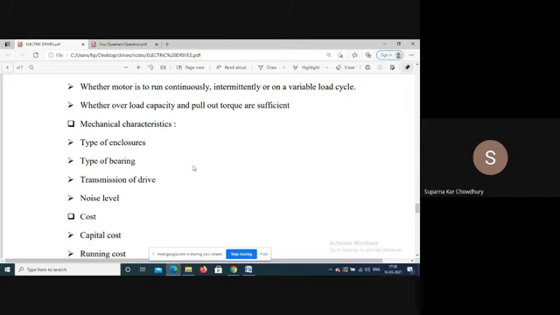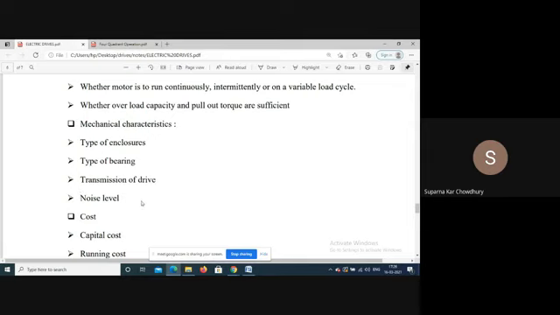Sometimes if it is immersed, then we require deep proof enclosures. Then the bearing is also important. Depending on the application, the bearing has to be selected. Then the transmission, that is the pulley, drive, gears, other mechanical systems which are involved.